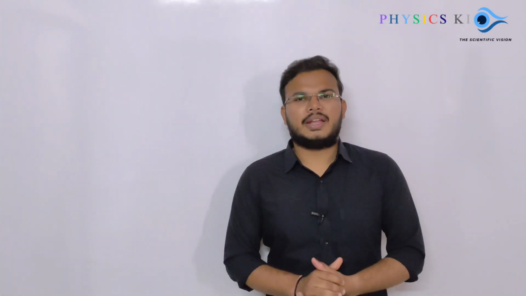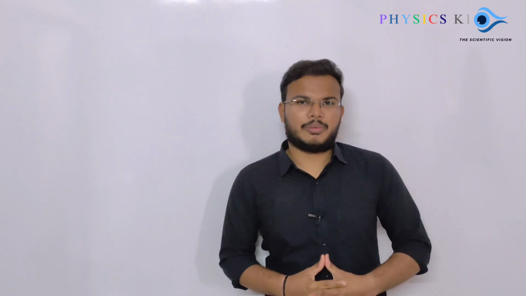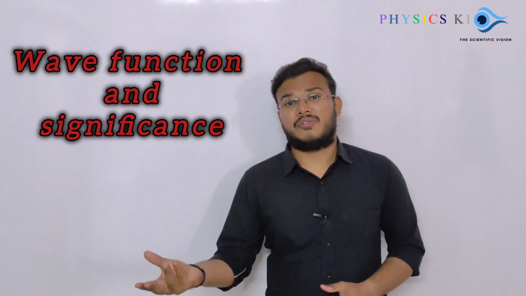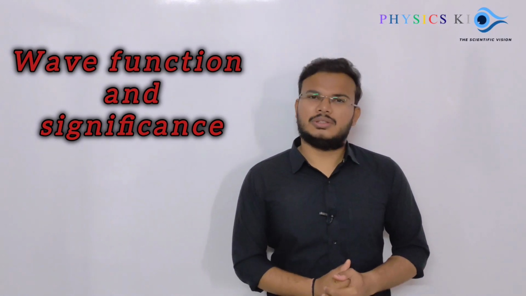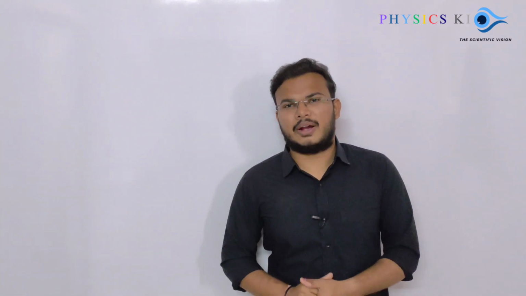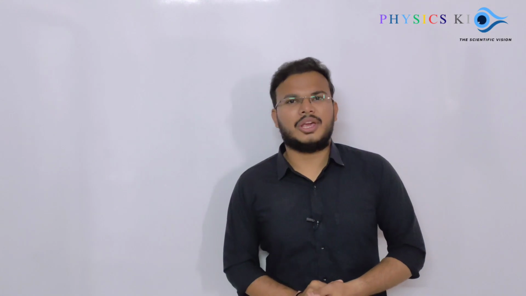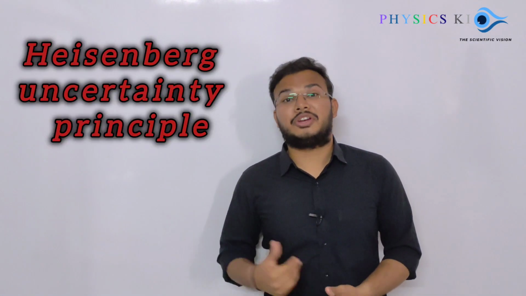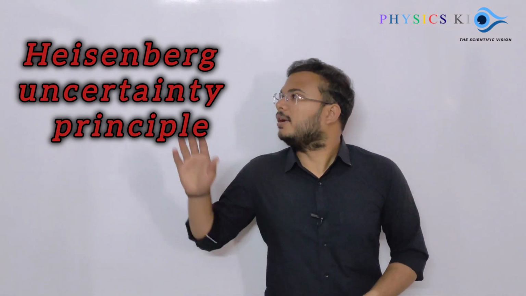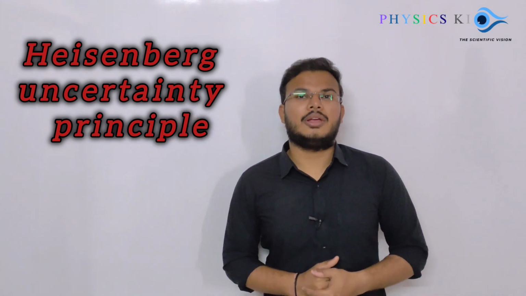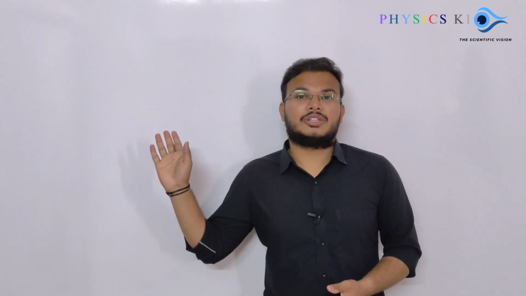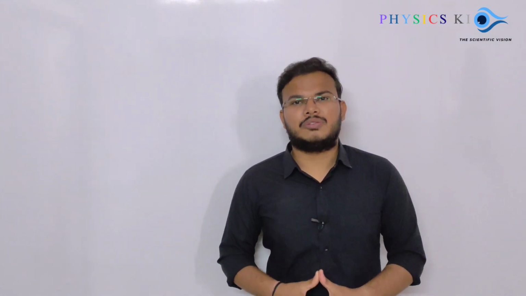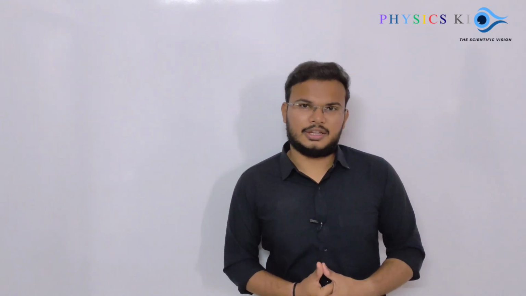In the 4 marks category we have some important questions like the wave function. What is the wave function, or what is the significance of the wave function? That portion is very important in the 4 marks or 3 marks category, so just focus on that. Then we have some principles like the Heisenberg uncertainty principle, 3 marks, to write the statement of the Heisenberg uncertainty principle, and to write the wave function and its significance. So these are the very important portions for the 3 to 4 marks category.